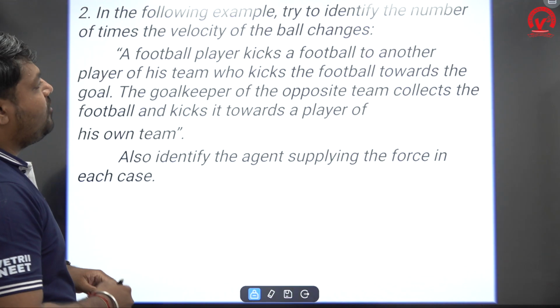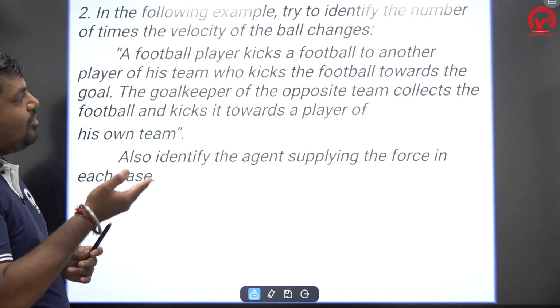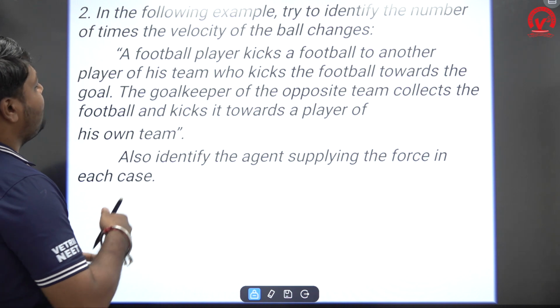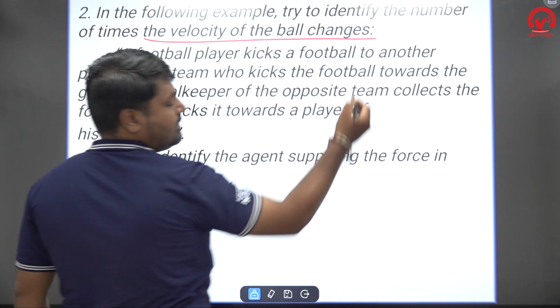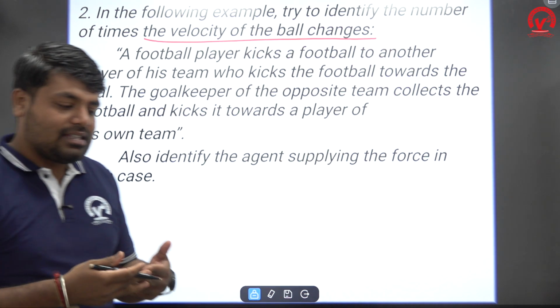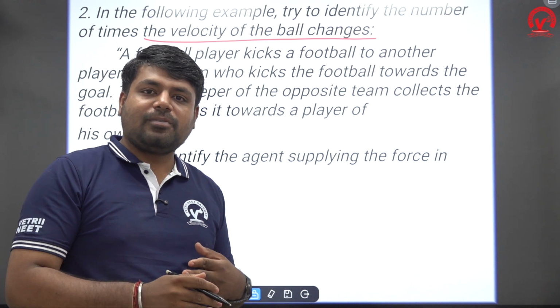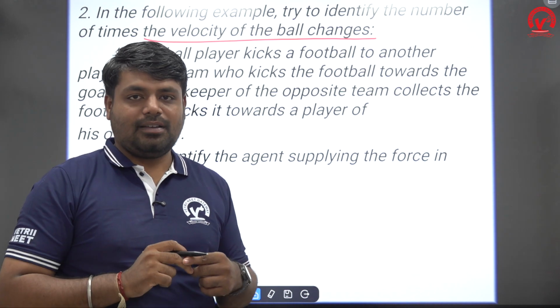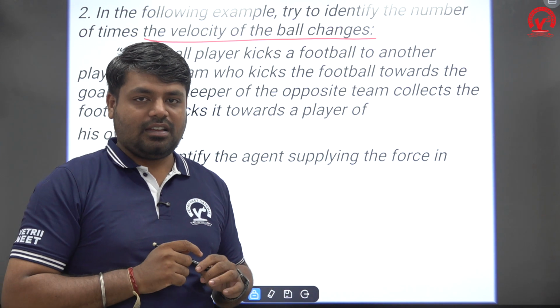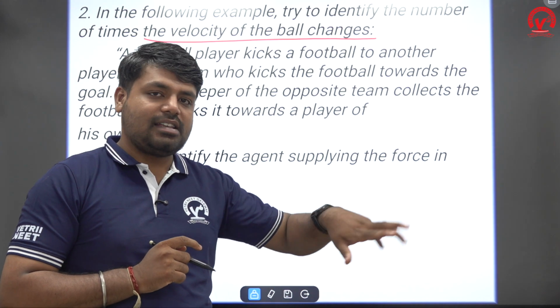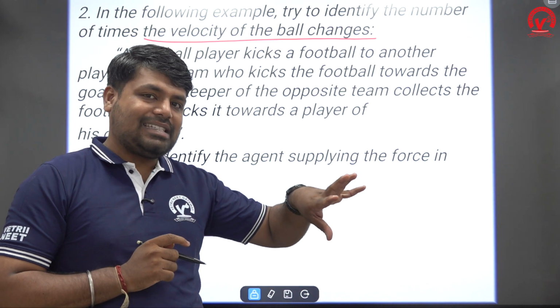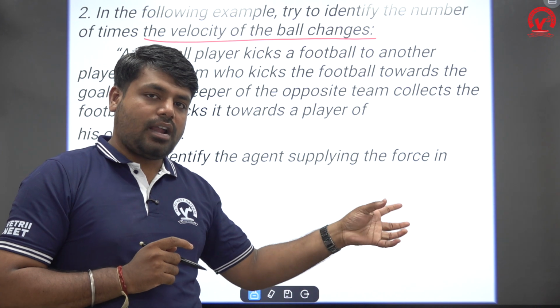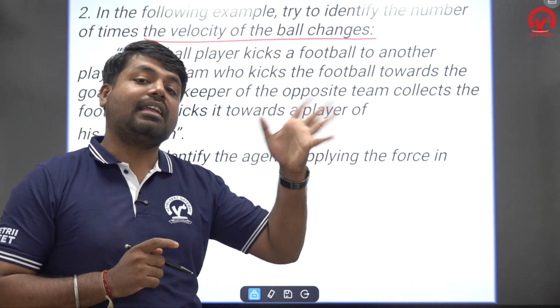Okay. In the following example, try to identify the number of times the velocity of the ball changes. The velocity of the ball does not depend only on the speed of the ball. It also depends upon the direction of the ball, because velocity is a vector quantity. Keep this in mind. So velocity changes means there is a chance of change in speed and also a chance of change in direction.